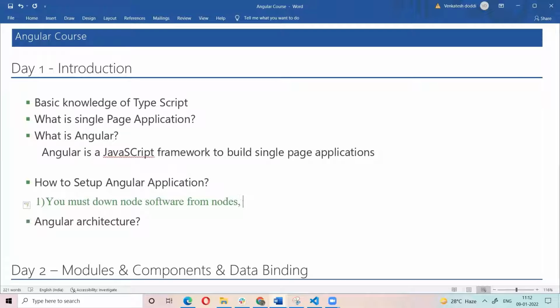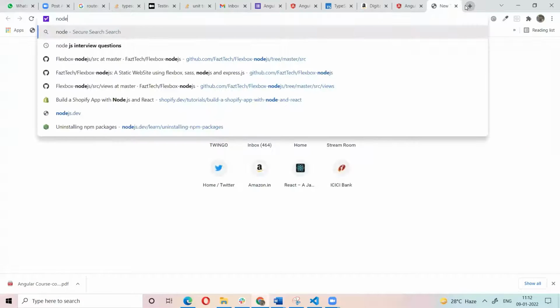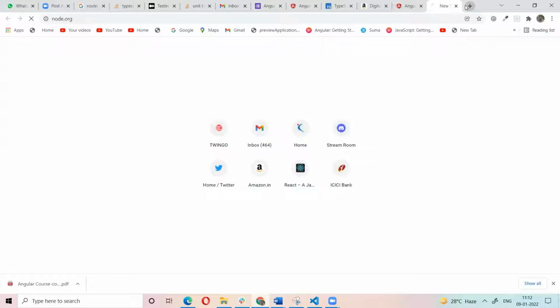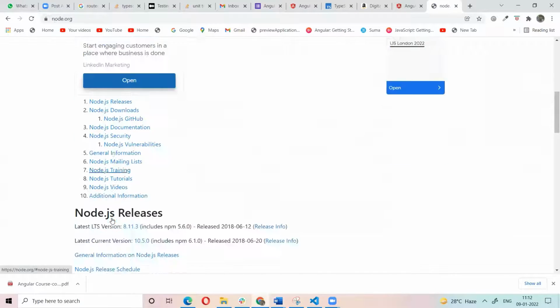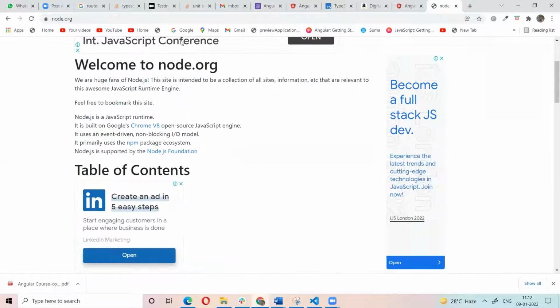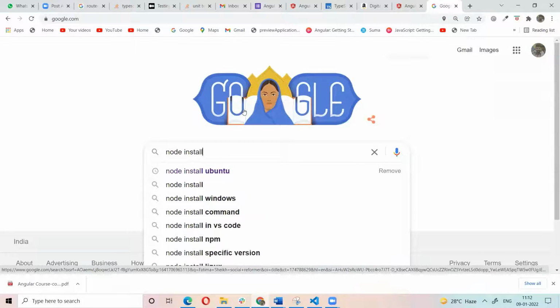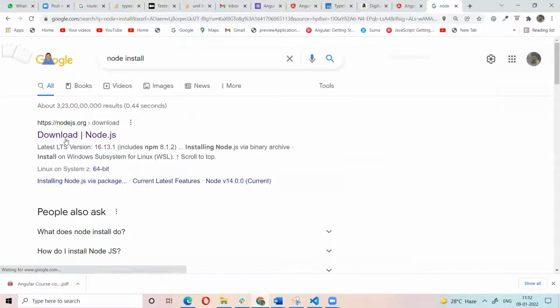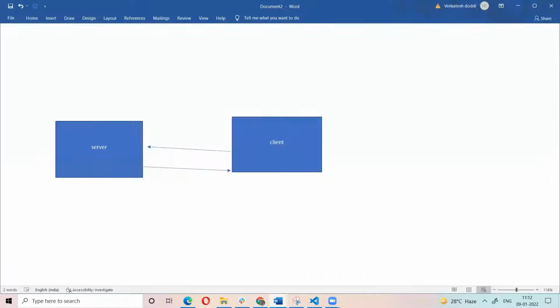We have the website nodejs.org. So you need to go to the nodejs.org website, and from here we can download Node. Otherwise, you can go to Google and search for Node install. Here we get the download. So we need to go to nodejs.org. That is the website name, nodejs.org.